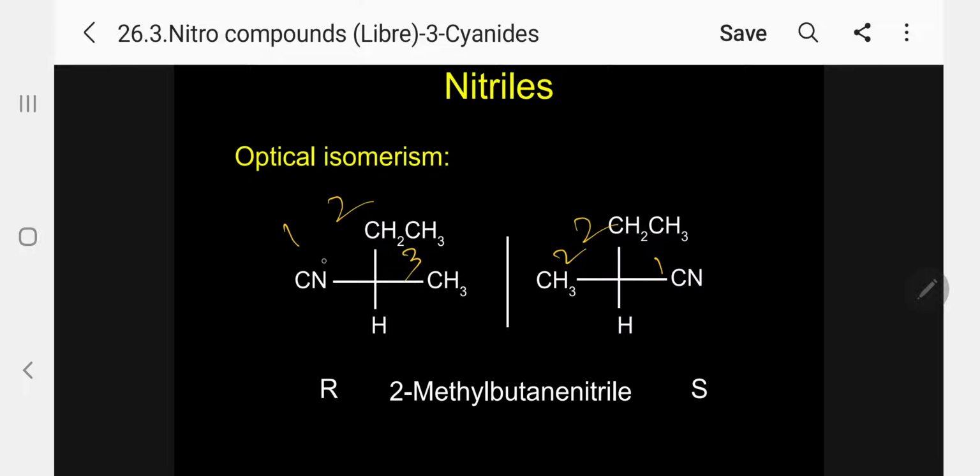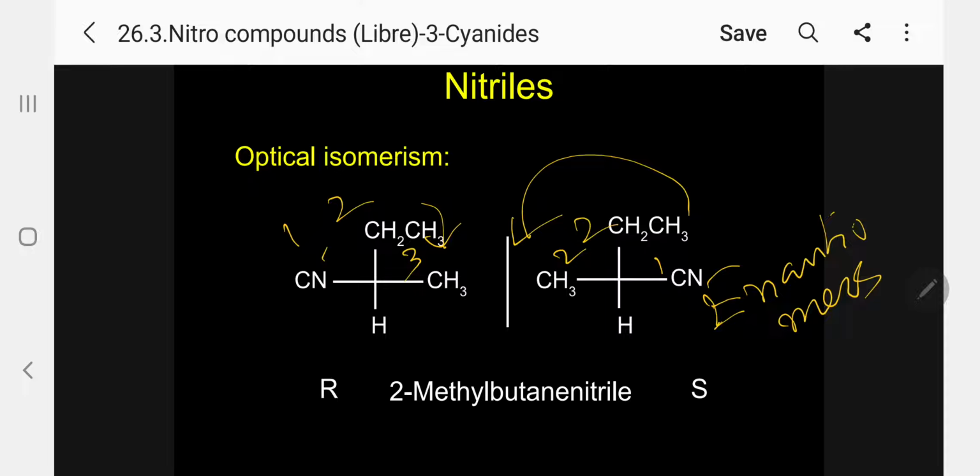So R, this is S. R may be plus or minus, S may be plus or minus. So these two isomers, R 2-methyl butanenitrile and S 2-methyl butanenitrile, are called enantiomers. Enantiomer means optically active compounds having the same molecular formula, but one is the mirror image of the other. Please follow.